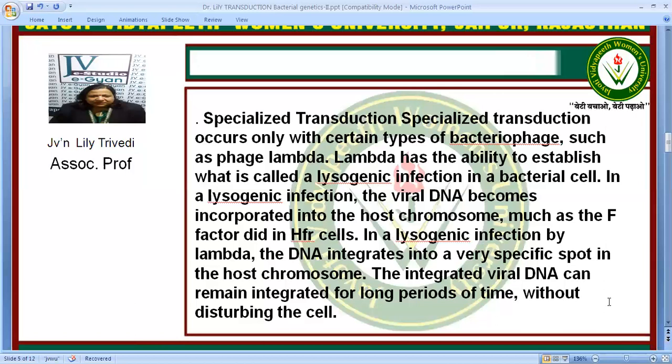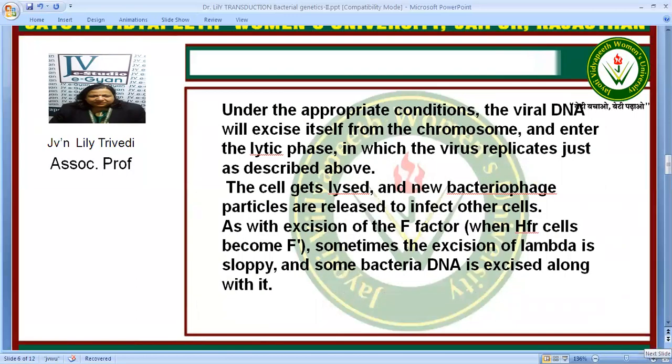The difference is that in the lytic cycle, the host cell immediately bursts, releasing millions of viral copies. But in lysogenic infection, the bacterial cell does not burst but remains integrated without the cell being disturbed. Now what happens under appropriate conditions? The viral DNA will excise itself from the chromosome and enter the lytic phase, in which the virus replicates just as above. The cells get lysed and new bacteriophage particles are released.